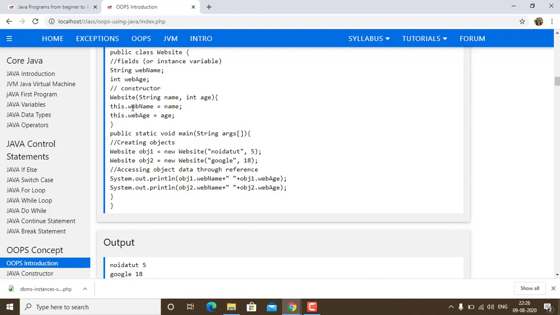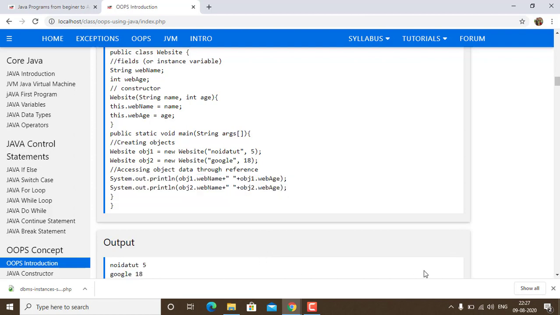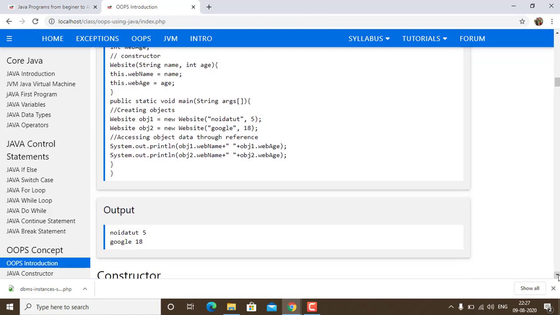Now this came from here, this is the web name which is referring to the same class from which the object was called. Now again plus refers to a kind of concatenation, then the double quotation we are referring to the space over here, then age. So we have two objects and two print statements, then in the output you can see that two print statements have been displayed on the screen.